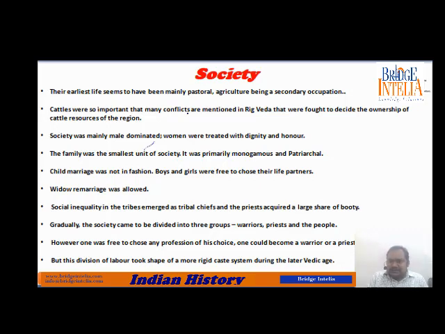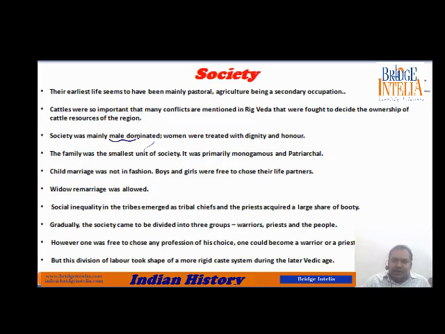That means these tribes were fighting amongst each other and also with the local people over the ownership of the cattle. They wanted to have more and more cattle. So wars were also fought to decide who will get how many cattle.